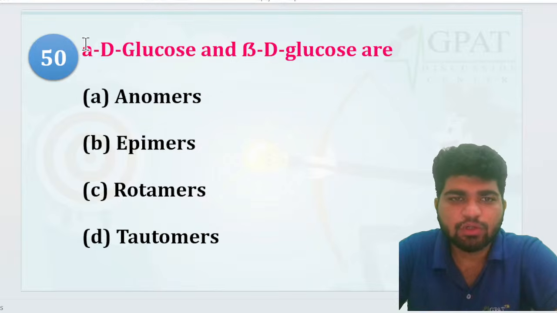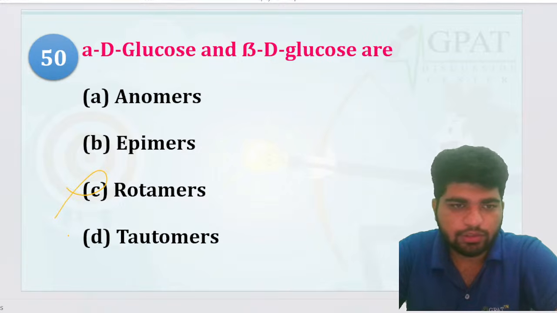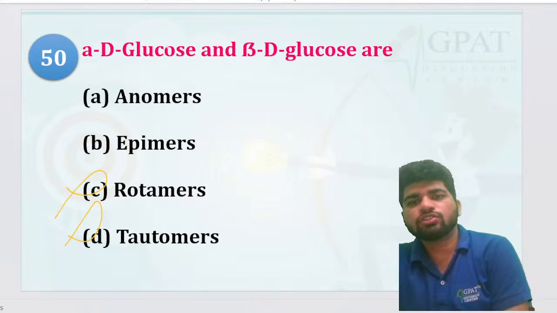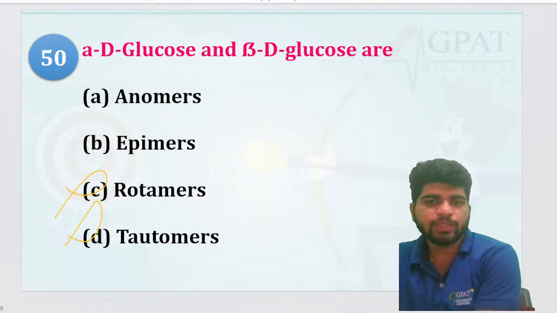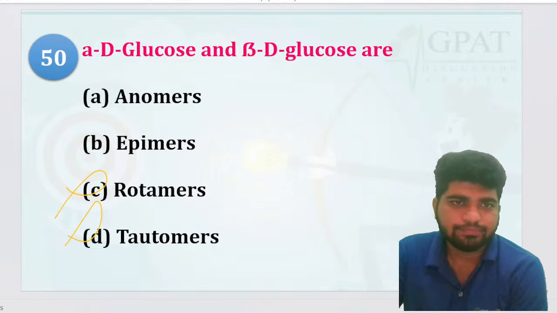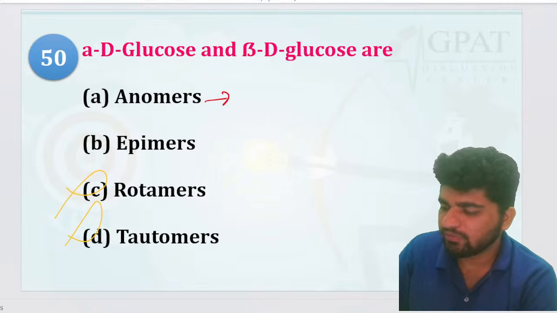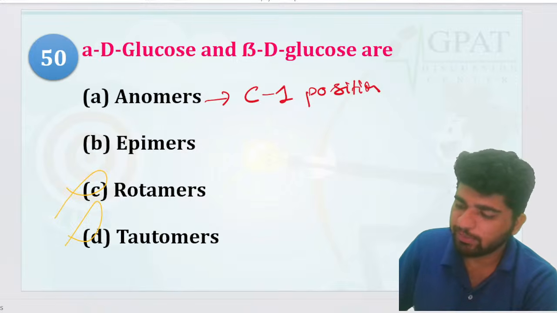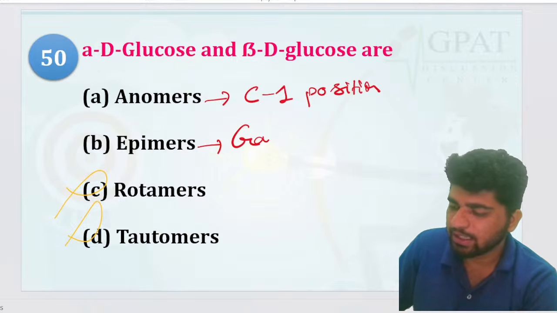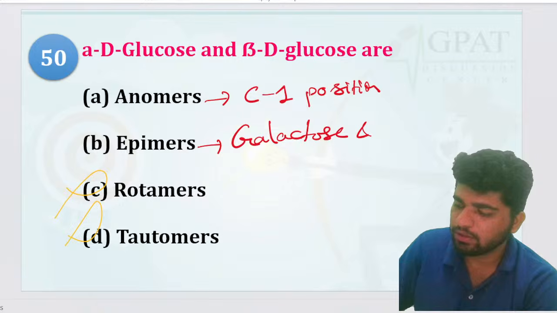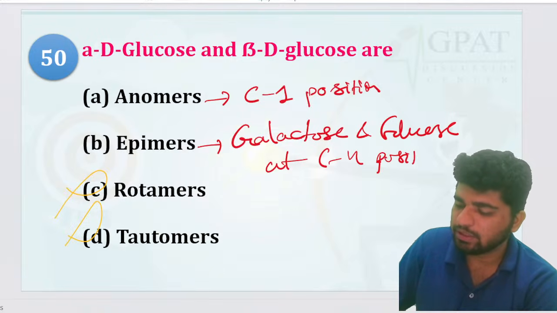Alpha D glucose and beta D glucose are what? Anomers, epimers, rotamers, or tautomers? Rotamers are not, tautomers are not. Epimers, anomers, and what? Alpha D glucose and beta D glucose. Okay, so anomers are those which differ at the C1 position, right? Epimers, for example galactose and glucose, differ at the C4 position.